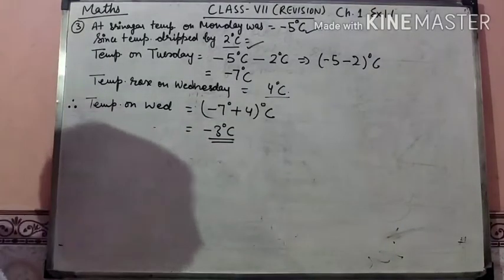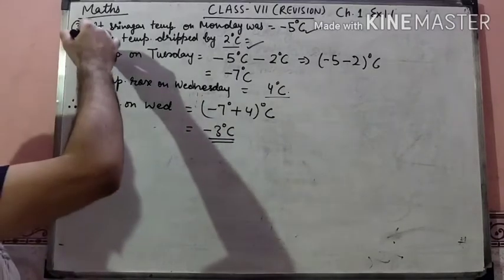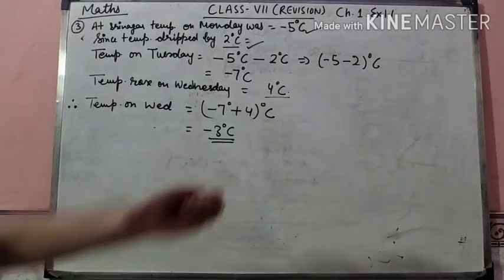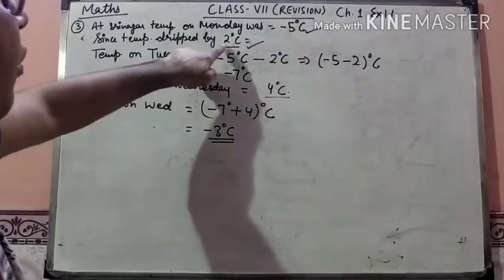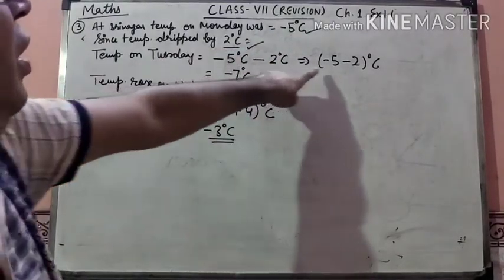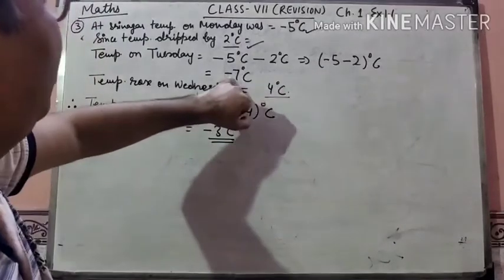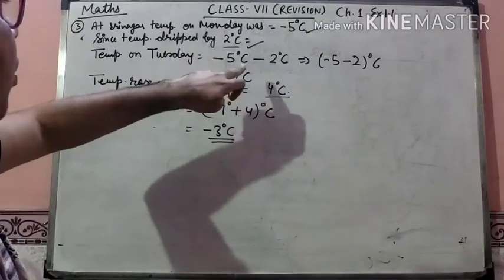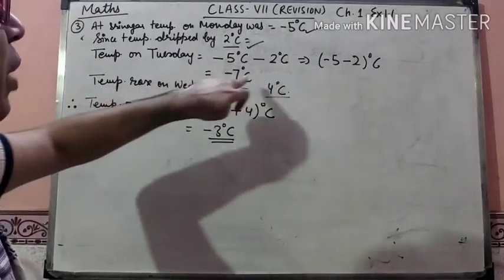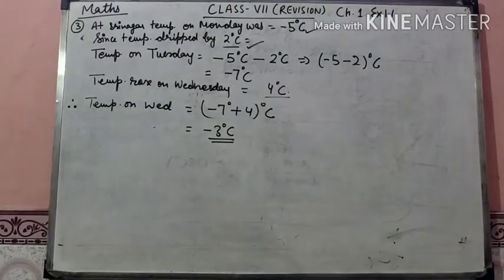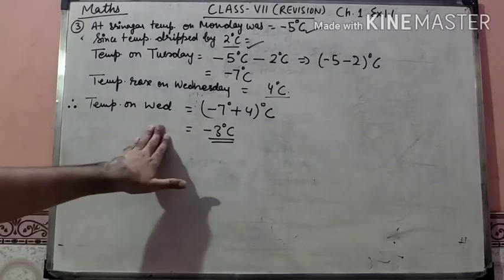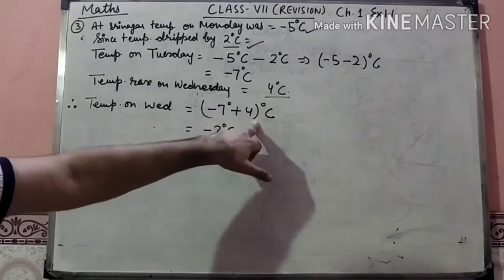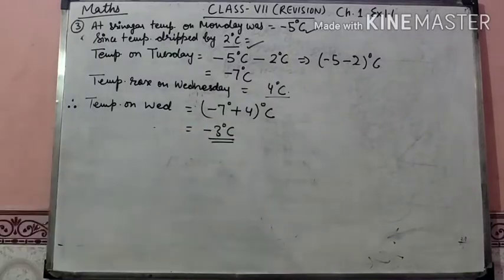Students, try to understand the question. Question number 3 is that in the beginning the temperature was -5 degrees Celsius, then it dipped by 2 degrees Celsius. -5 and -2, the result is -7. Then the temperature rose on Wednesday by 4 degrees Celsius, so the temperature on Wednesday is -7 plus 4.